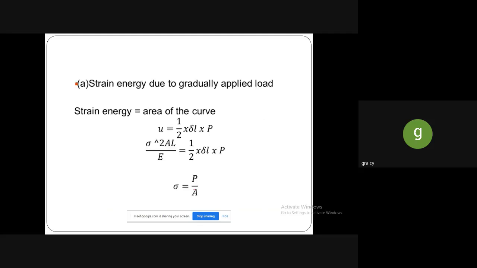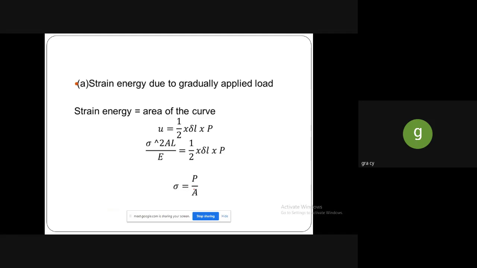So again one definition is proof resilience. The maximum strain energy stored inside the material, we call it as proof resilience. So this proof resilience may be denoted as Umax. So Umax is half into sigma square into volume divided by E. So when the maximum stress increases, the strain energy also increases to the maximum.